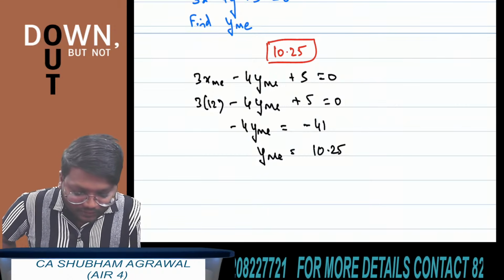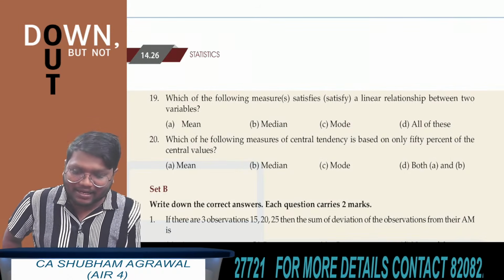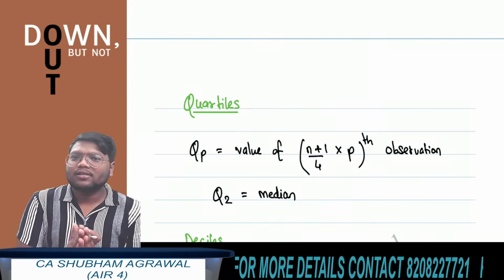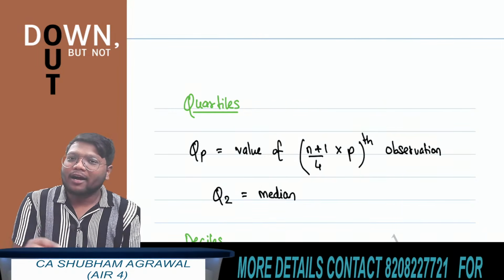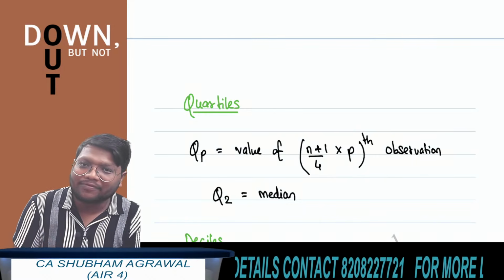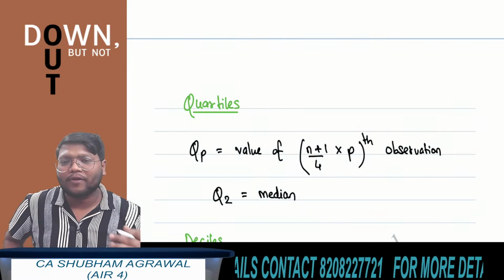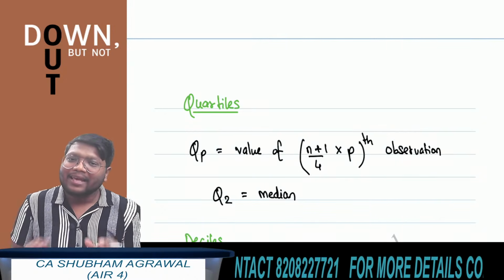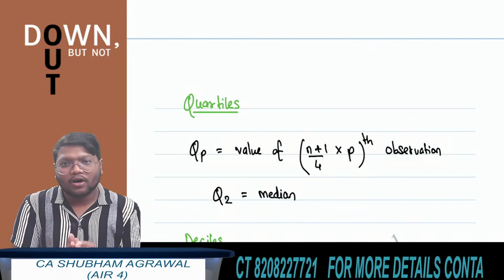Great. Now we are starting with quartiles, deciles and percentiles. Again, there are formulas to find quartiles, deciles and percentiles in case of unclassified data, and they have also given us the formula to find them in case of frequency distribution. But in the exam, they will ask questions based on unclassified data only.